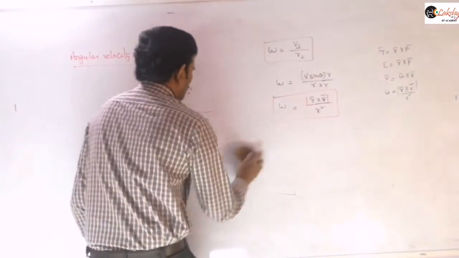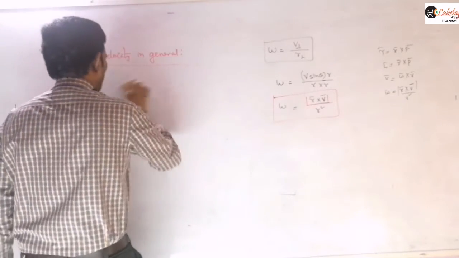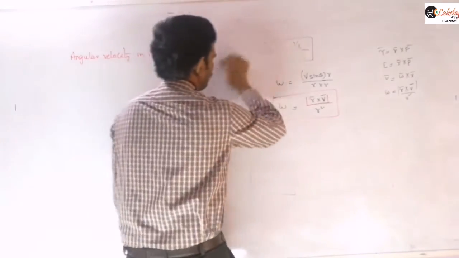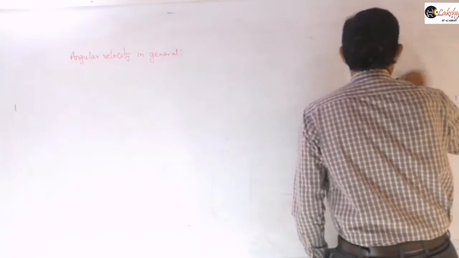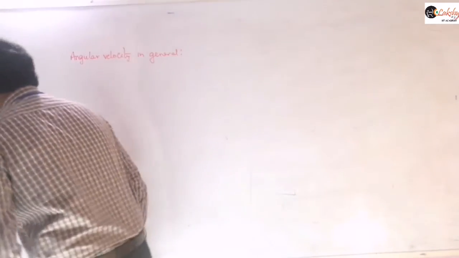And now sometimes the observer and this particle both are moving. So now let us define how to define this relative angular velocity in three cases. So relative angular velocity now.